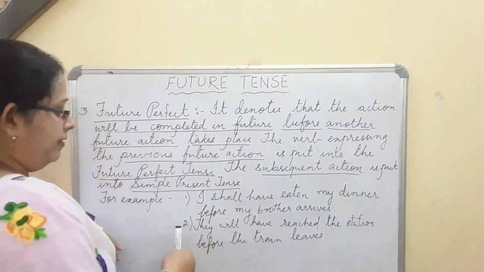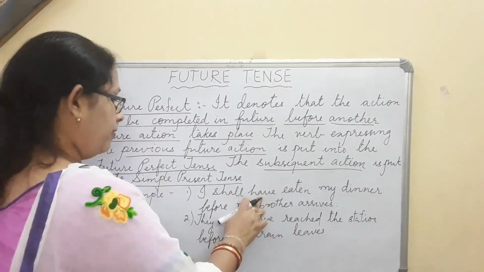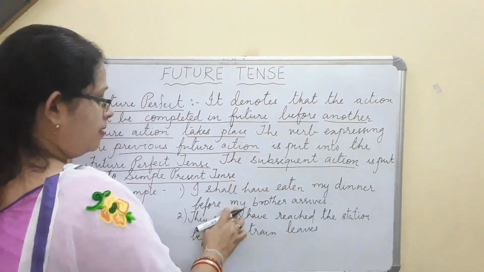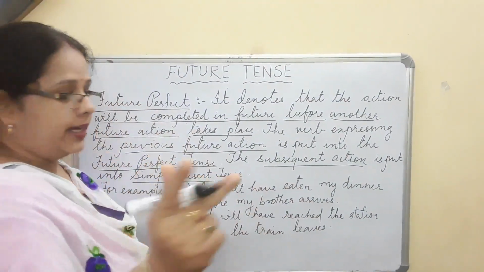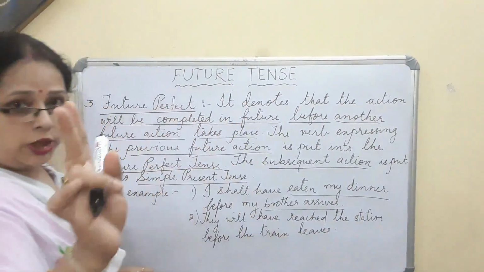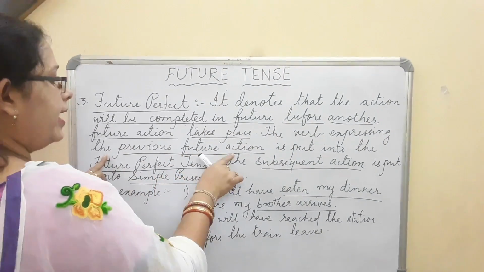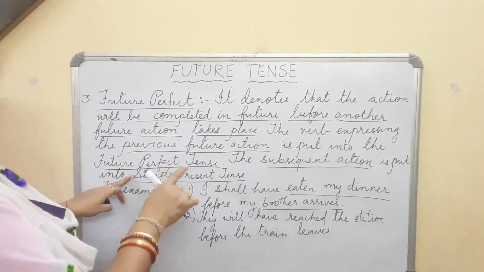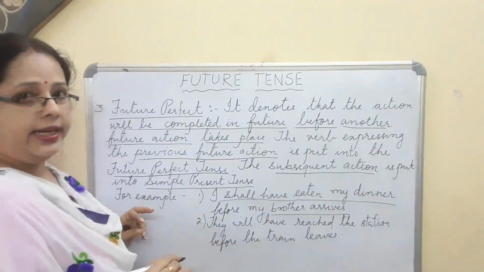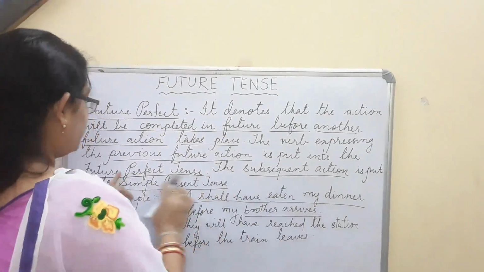When you see the example I will give. Now see here, perfect means, remember, have. So, I shall have eaten my dinner before my brother arrives. Here two actions are there, that is eating of the dinner and the brother arrives. Now what did I say beforehand? The verb expressing the previous future action is put into the future perfect tense. Now which is the future perfect tense? I shall have eaten my dinner. This is the previous future action, so it is put into the future perfect tense.